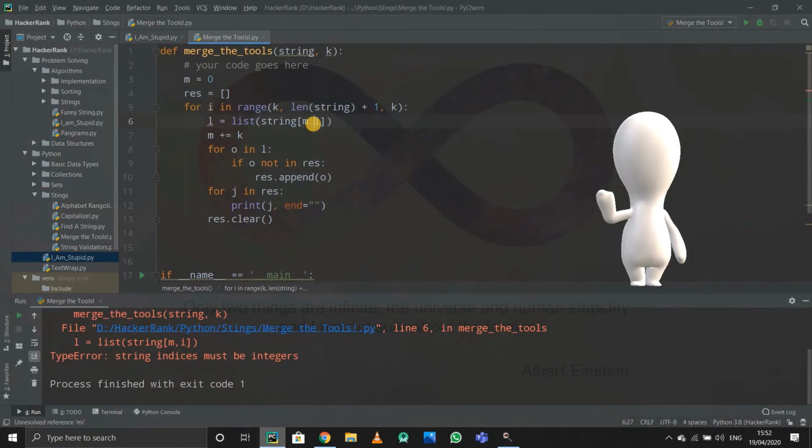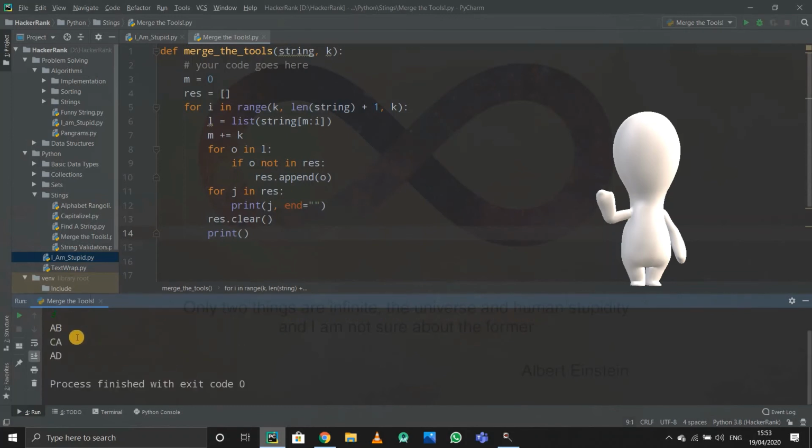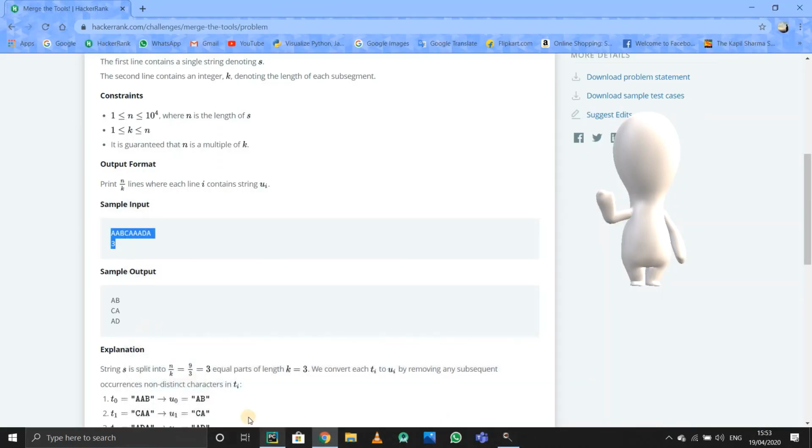I'll do one comma. Now it should work. Okay, so see, it is printing on the same line. I don't want that. I have to use a print function now. I'll write print on the new line, so it will start on a new line every time. Okay, A, B, C and A, D.